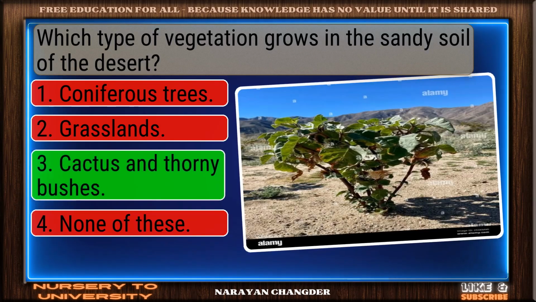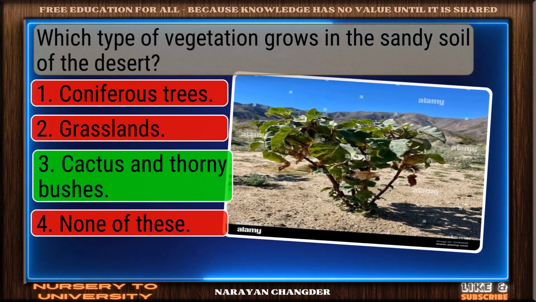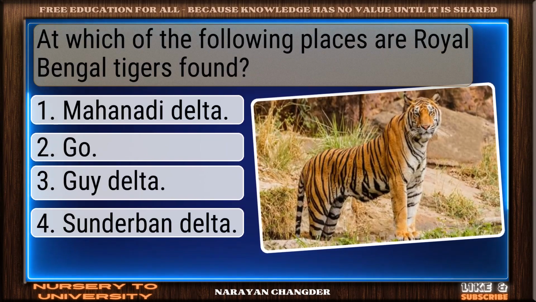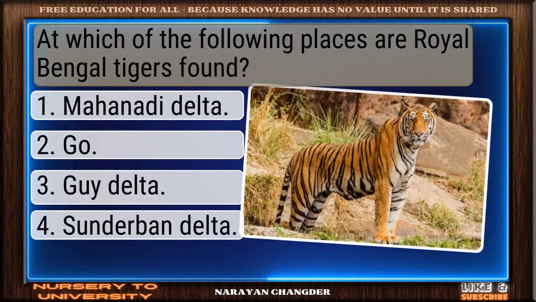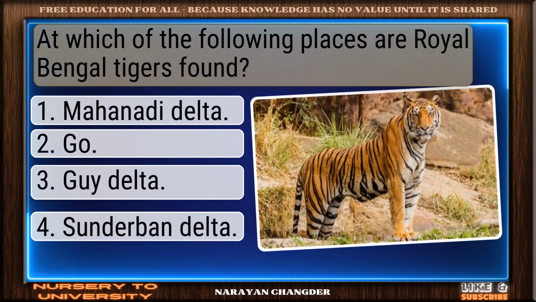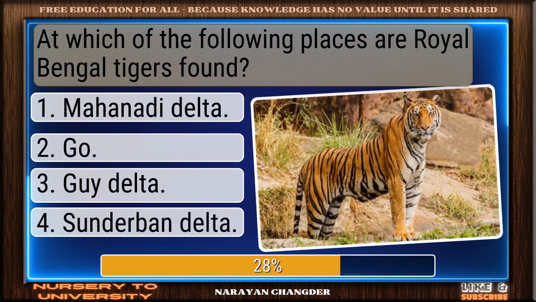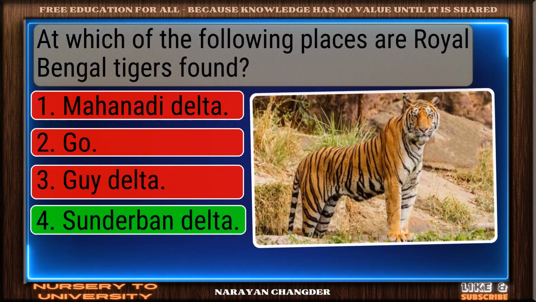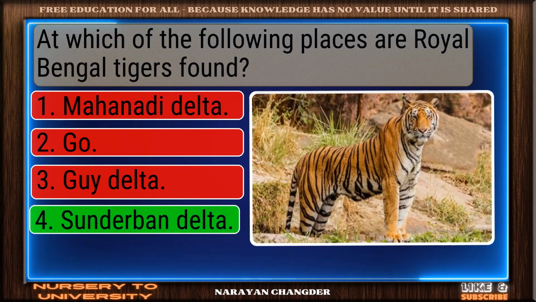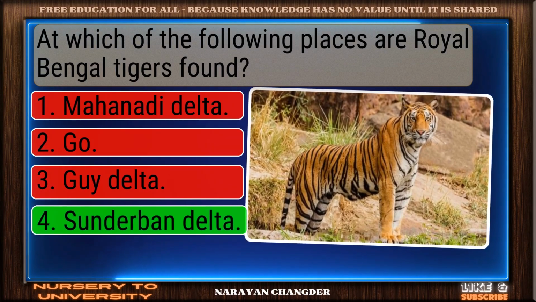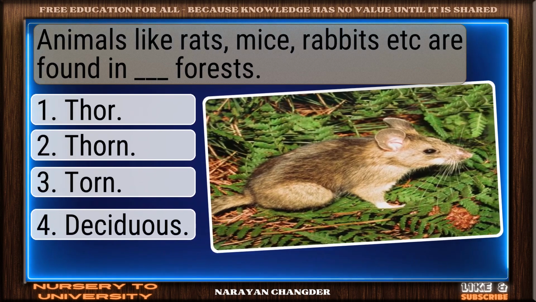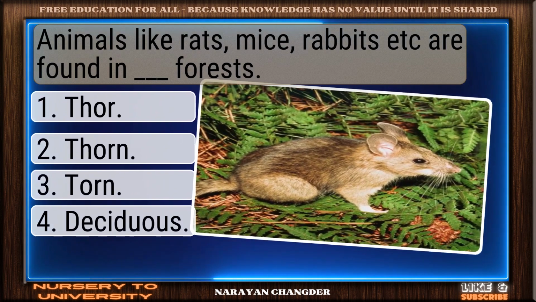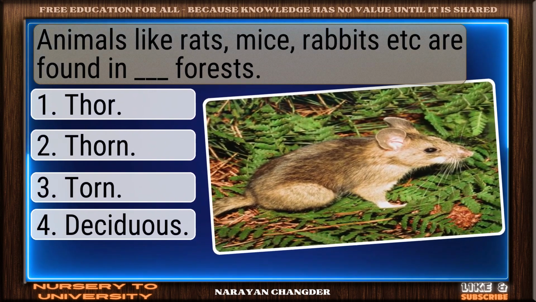Valid point. Cactus and thorny bushes is true. Question number 131. At which of the following places are Royal Bengal tigers found? Well picked. Sundarban Delta is the correct answer. Question number 132. Animals like rats, mice, rabbits, etc. are found in dash forests.